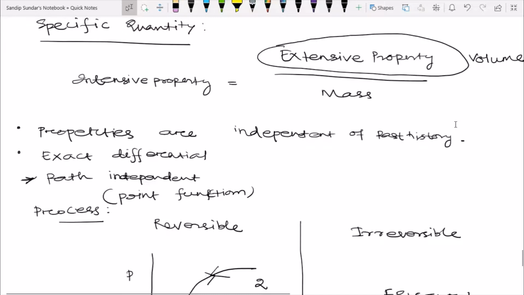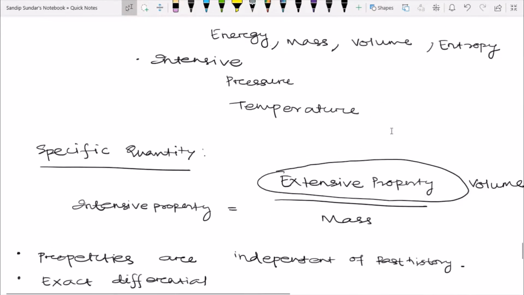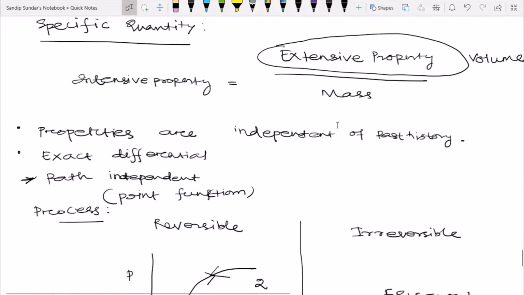Suppose the formula is half mv square. If I divide by an extensive property, mass, then mass gets cancelled in the numerator and denominator. We get only velocity, and I have already told you that velocity is an intensive property which never depends on mass or size. So specific quantities are intensive properties.